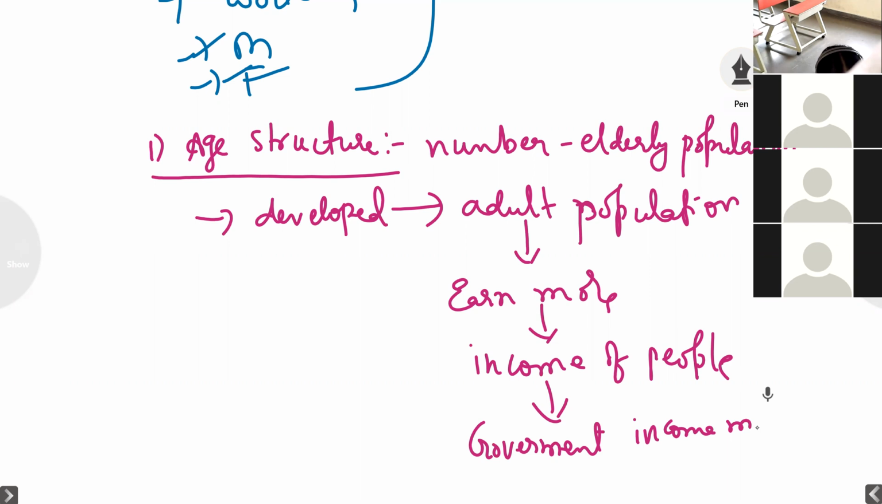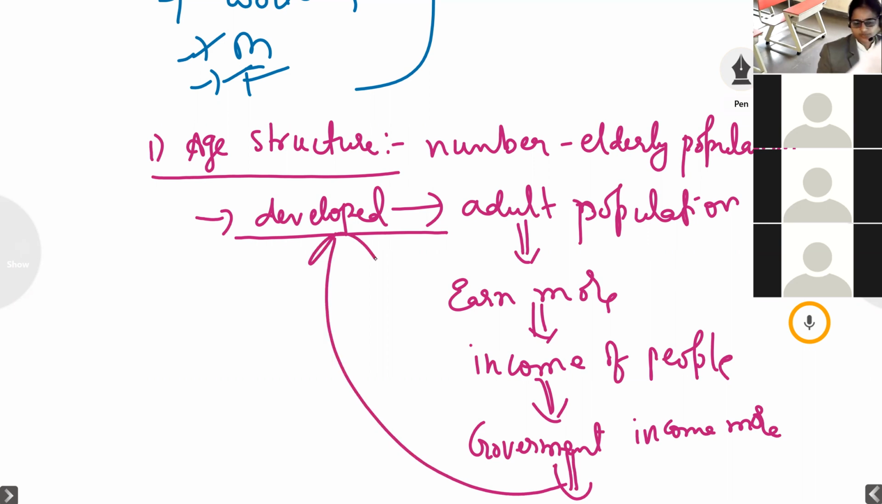So the government income also increases. Likewise, in the developed country the adult population will be more, where the adult people will earn more and their income sources become more. If the people's income source is increasing, automatically the government income will also increase. When the government income is increasing, it leads to the development of the country.